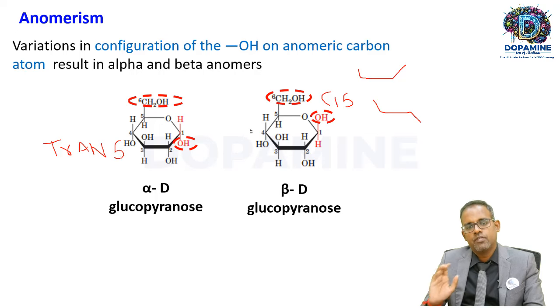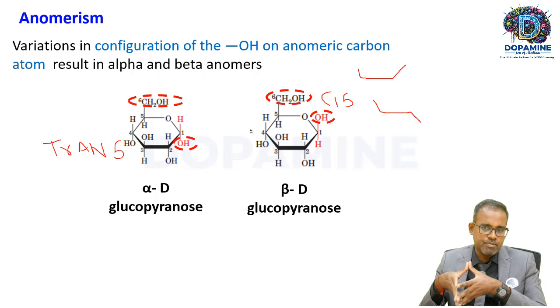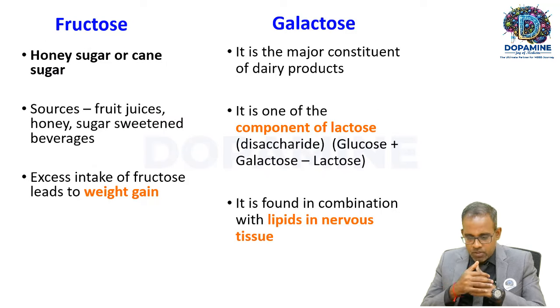Okay, so this is the difference. Trans and cis. If they exist on the same side, then that is beta. If they exist on the opposite side, then it is alpha. So this type of difference in structure is called isomerism. Fine, so that's about glucose.